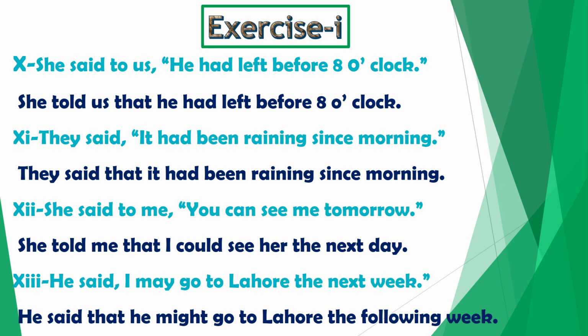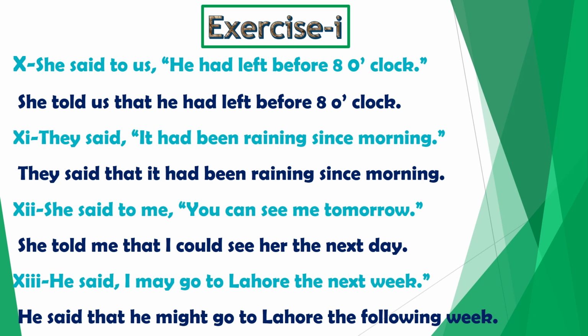Then sentence number 11. They said, it had been raining since morning. Object is not present after the reporting verb, so it will remain unchanged. We remove commas and put that as the conjunction. They said that. It is the pronoun of third person. It will remain unchanged.